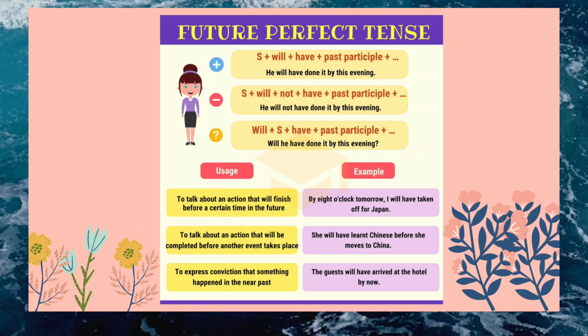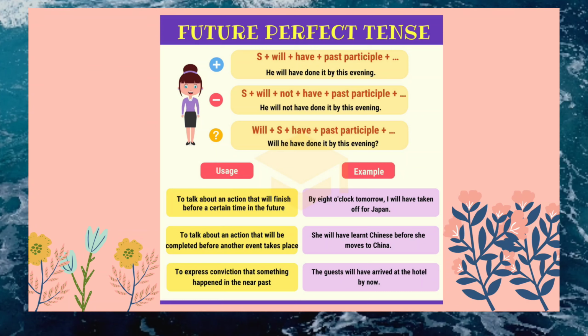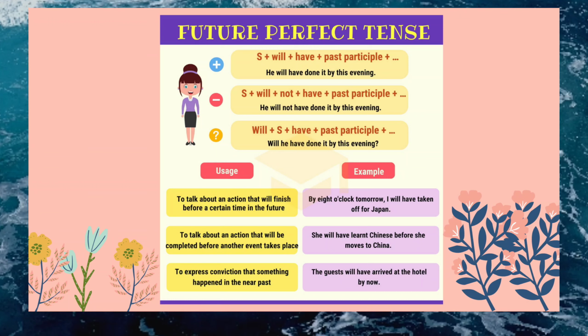And then to express confusion that something happened in the near past. Jadi ini adalah contohnya: the guests will have arrived at the hotel by now. Jadi tamu itu akan sudah datang di hotel sekarang. Jadi hampir akan datang begitu.